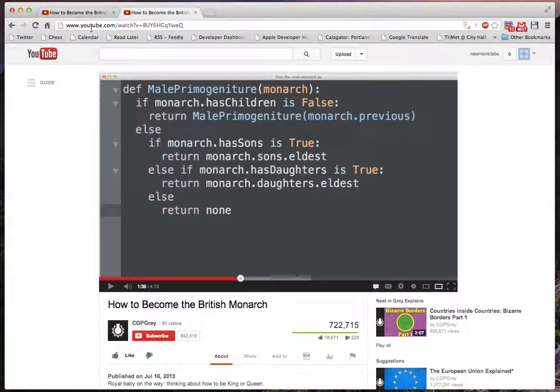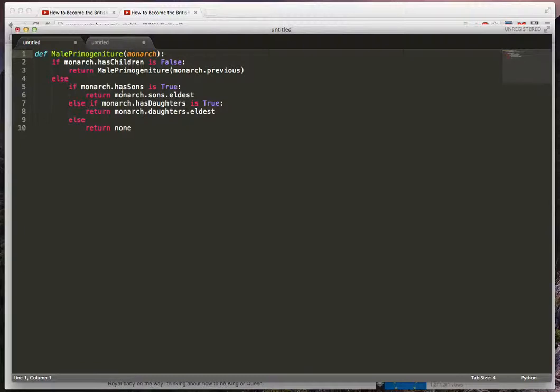So I decided that I was going to pull that code into an editor and poke at it a little bit just to bring it more into focus, especially sort of through the lens of Python idioms. So I'll just explain the code real quick and then I'll start reworking things. So this is male primogeniture, which is the mechanism they use, I guess, to pick the monarch in the UK.